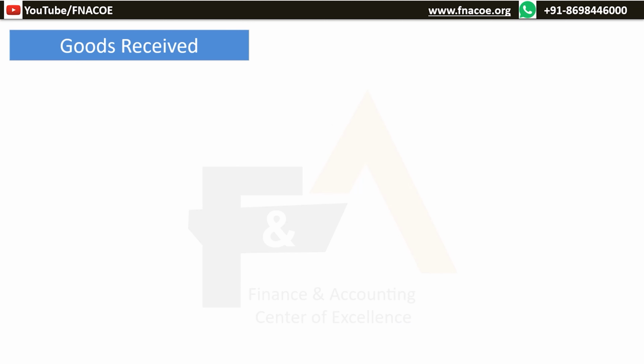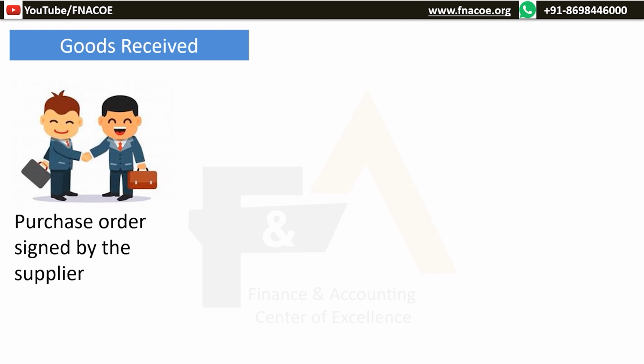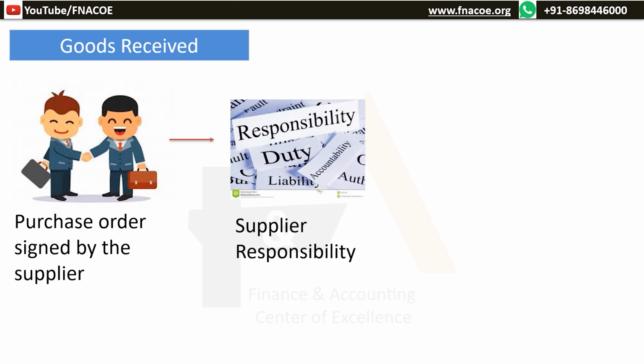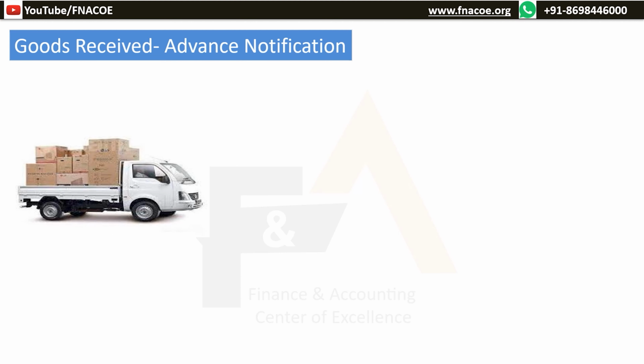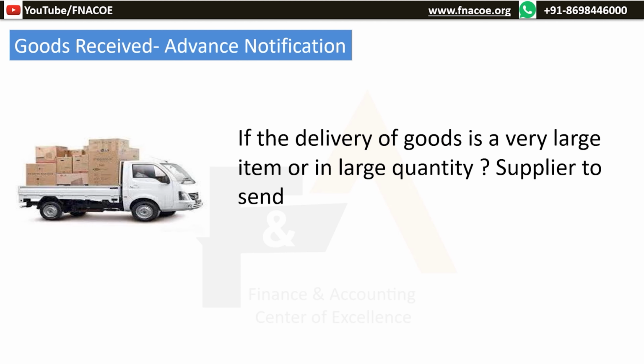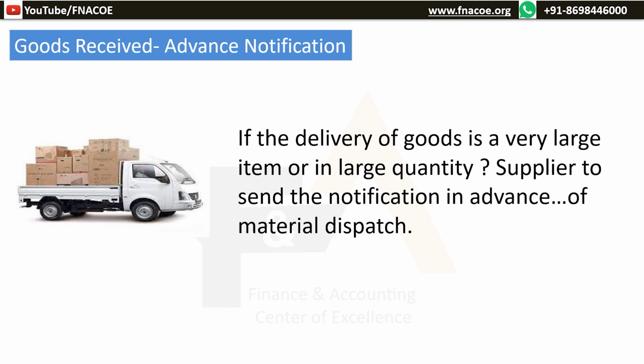Once the purchase order is received by the supplier or the vendor, it becomes a binding contract on the supplier to deliver the goods as per the specifications and terms and conditions. If the delivery of goods is a very large item or in large quantity, generally the supplier sends a notification in advance of material dispatch. Example, 100 trucks of cement need to be dispatched to a factory. It is obvious to send an advance communication to the customer so they can keep the godown available and arrange for unloaders on time.